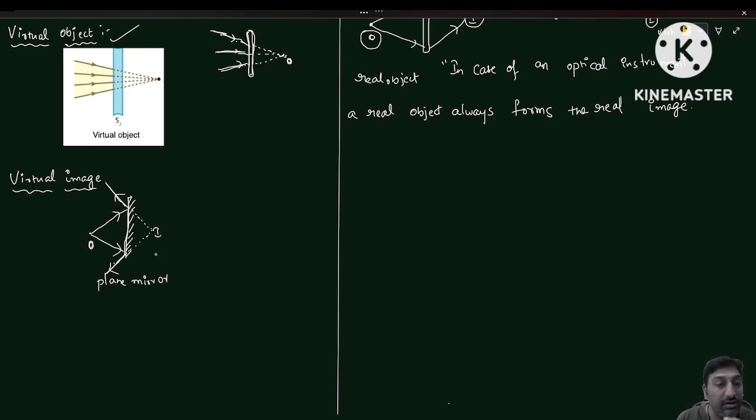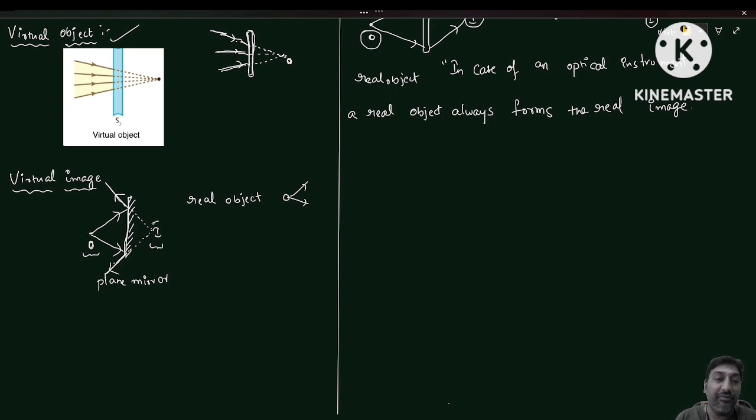Dear students, you tell me, here it is what type of an object, and here what type of an image is it? You can see very clearly the light rays are coming from an object. So what type of an object is that? A real object. Already I told. The object is here, and light rays are actually coming from that particular object.